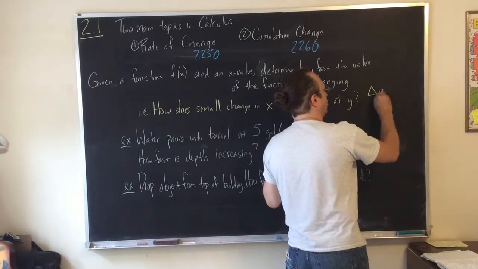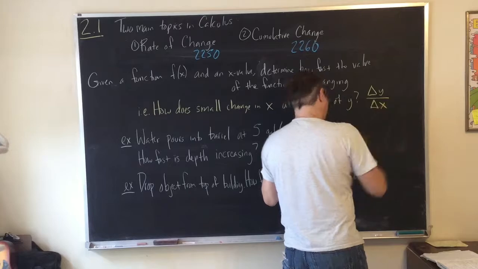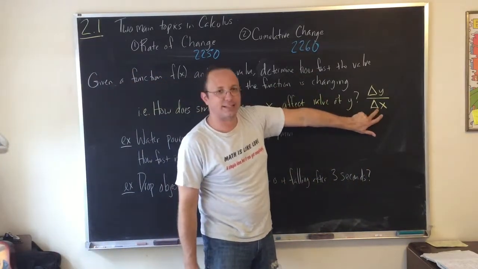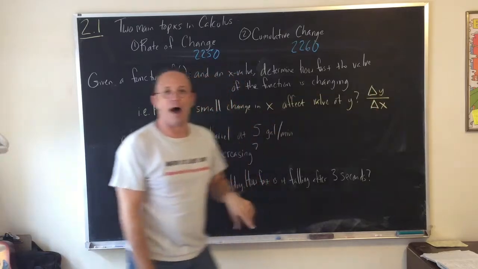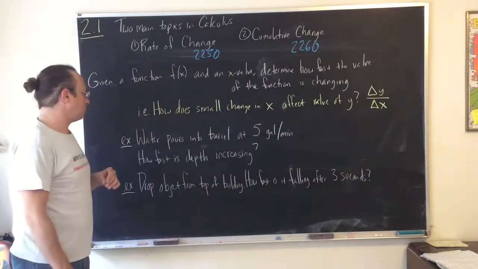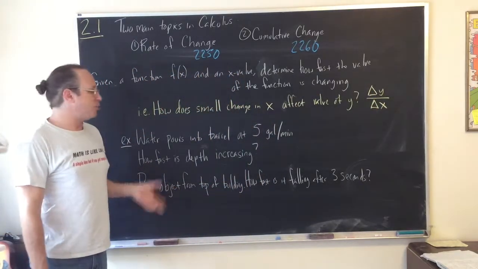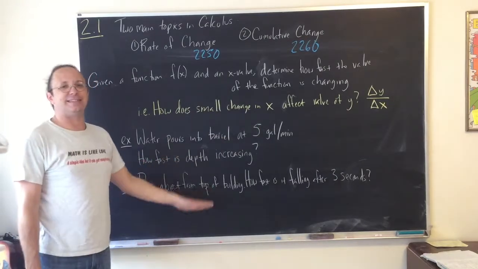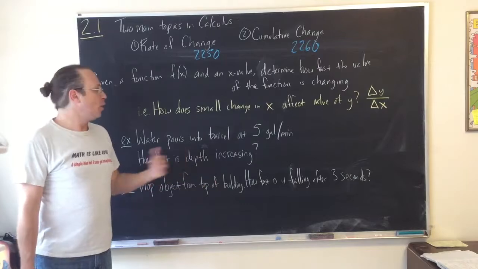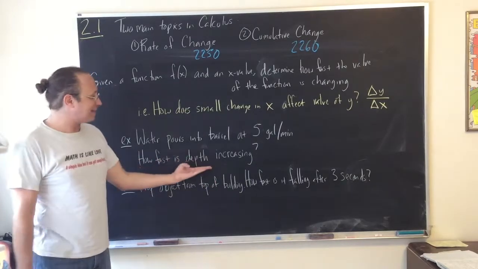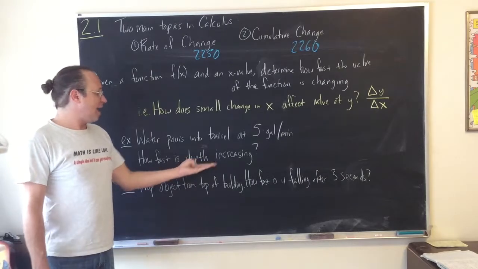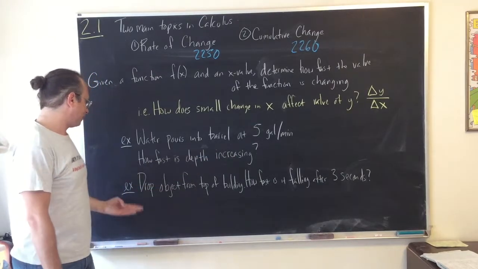And maybe I'll give you a little clue here. The change in y divided by the change in x. How much, if I change x a little bit, does that change y comparatively? A couple examples. You can imagine pouring water into a barrel at a certain speed. And the question is, how fast is the depth in the barrel changing? Well, that's asking how fast is the depth changing. The depth is a function, and I want to know how fast it's increasing.